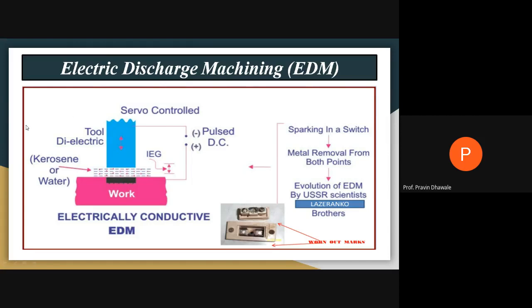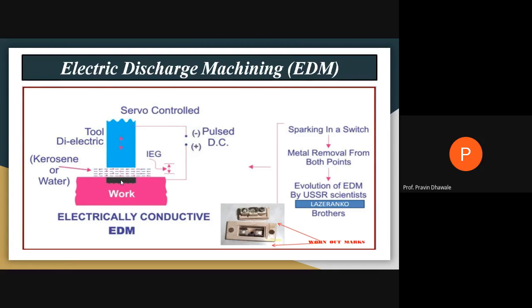And to transfer that electric current from anode to cathode, or in order to complete this circuit, we require some medium, right? And that medium is nothing but water or kerosene, which is called a dielectric fluid. What happens when we maintain a certain distance between this electrode and the workpiece, right?